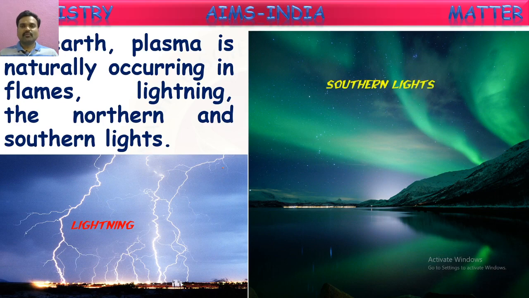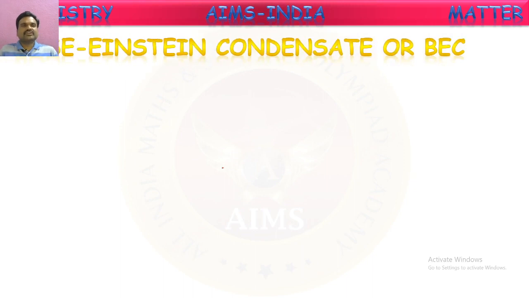So this is about the fourth state of matter, called plasma. Next, Bose-Einstein condensate, or BEC, which is called the fifth state of matter. We said when we heat a solid, it converts into liquid. If you heat liquid, it converts into gases. If you heat these gases to very high temperatures, they convert into plasma state. So what happens if we cool in the reverse way? Then Bose-Einstein condensate is formed, called BEC, the fifth state of matter.